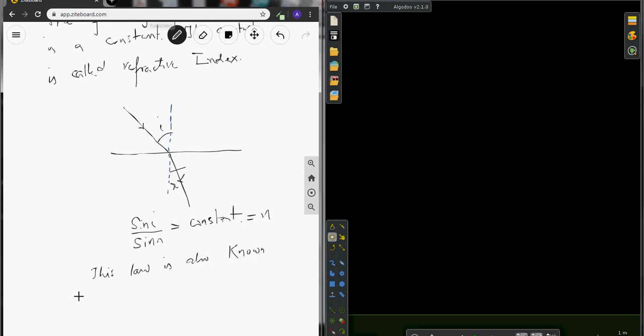We denote this constant by n, where n is called the refractive index. This law is also known as Snell's law.